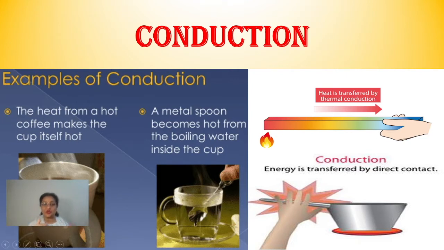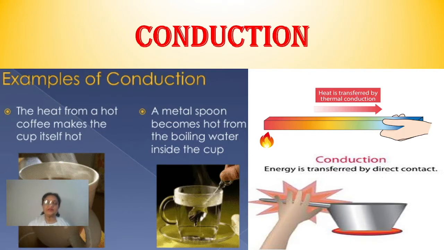When it comes in contact with the hot water or hot tea, it also gets hot. Same way you can see the second and third examples given here. In both these cases the heat is transferred by thermal conduction, by direct contact. Clear?